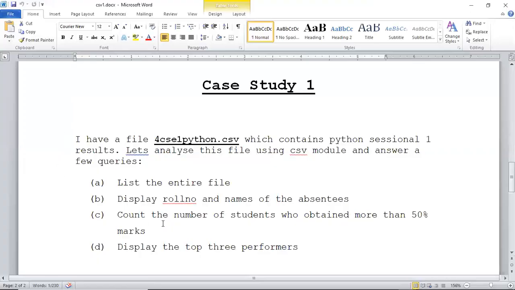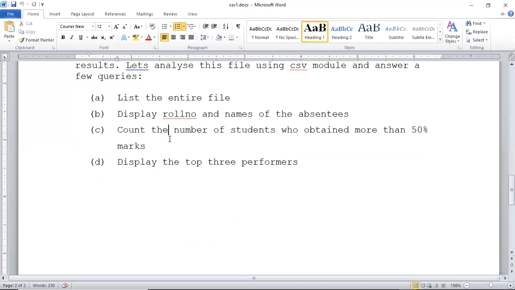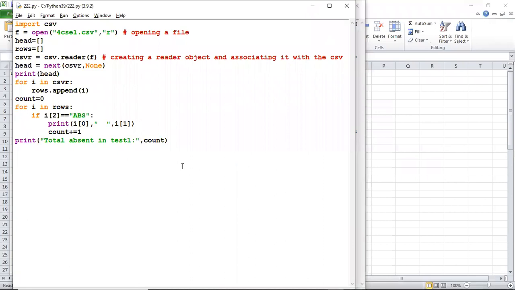Display the top 3 performers. Count we have done. Okay, count the number of students who obtained more than 50% marks. बताइए कैसे करें। तीनों टेस्ट को टोटल करना पड़ेगा, right? We need to total all the 3 tests.